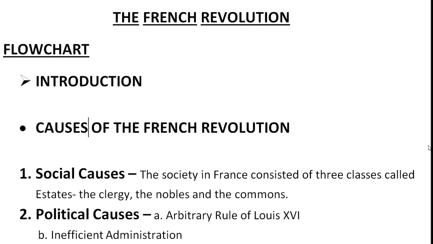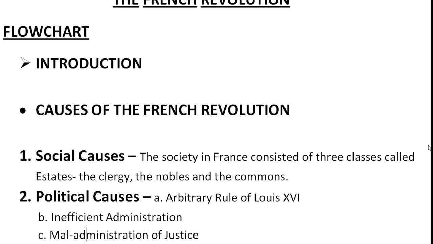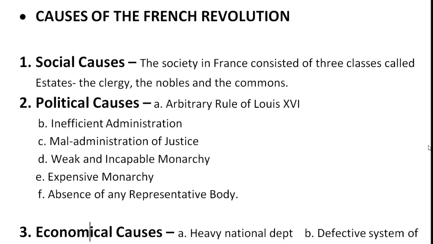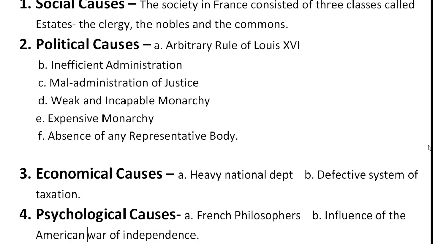Under that, what is the important line? I have mentioned what we have to read and what we have to write in the exam, and that also we are going to discuss right now. After that, we have the second heading, that is political causes. Under that also some important headings are there, which I mentioned so that it will be very helpful to understand under which heading what content is given, what we have to understand, what we have to write.